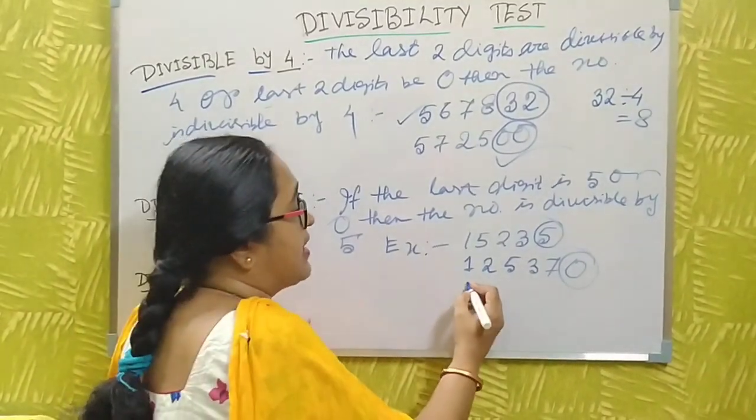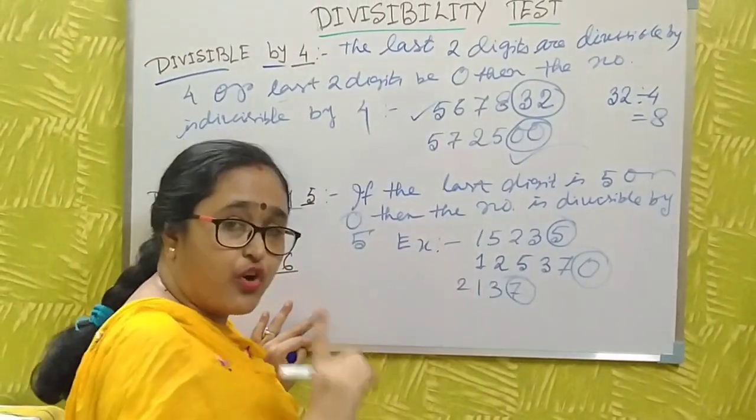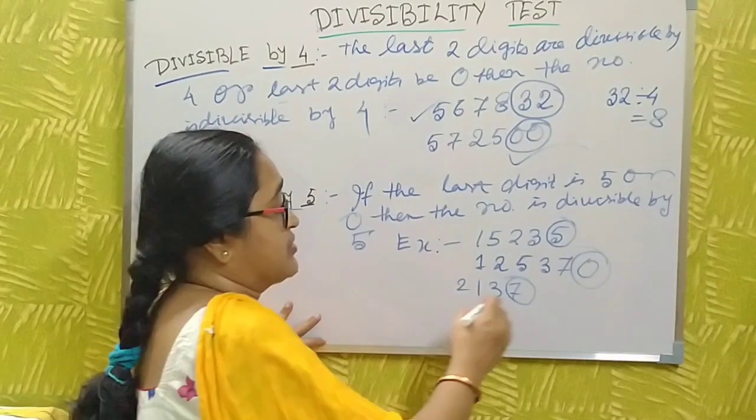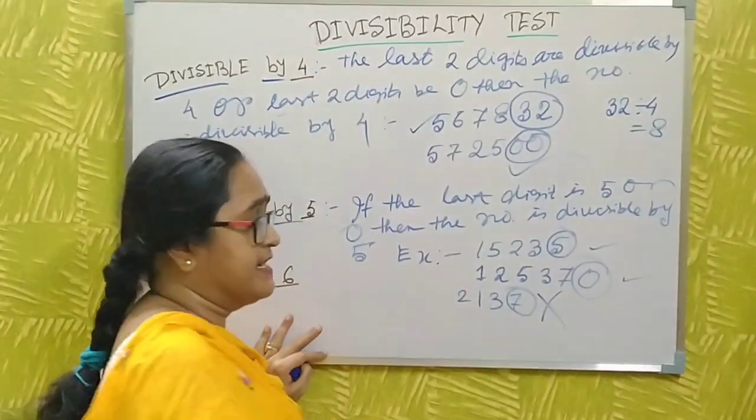Okay, if the number ends in 7, the last digit is not 5 and not 0, that's why the number is not divisible by 5. These are divisible by 5.